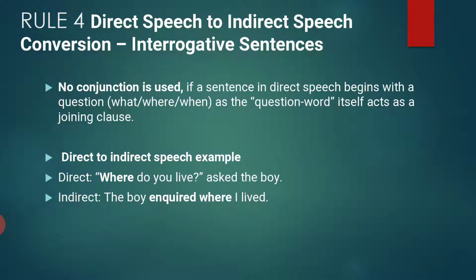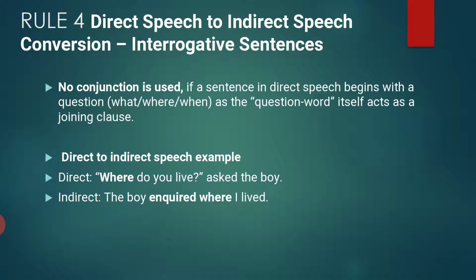If a sentence in direct speech begins with a question word, like what, where, when, means if there is a WH question, then there is no need to use a conjunction, because the WH question itself becomes the conjunction, as the question word itself acts as a joining clause.